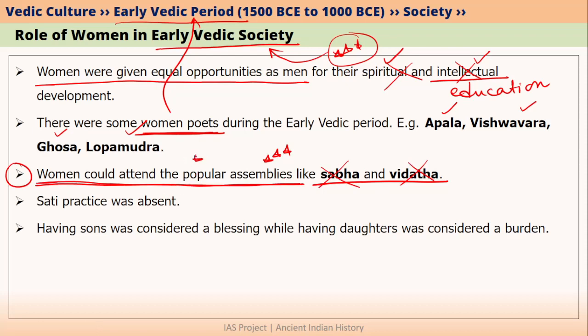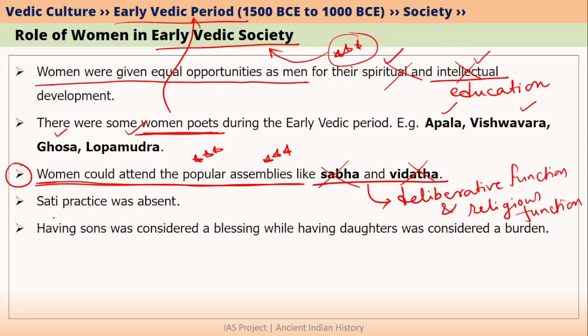So we can say that women had considerable deliberative as well as religious functions during early Vedic period because both these bodies were generally having deliberative function as well as religious function. We did not find any evidence of Sati Sahagamana practice during early Vedic period. This is also very important because this practice mainly came into importance during medieval India. We will talk more about Sati Sahagamana practice and Raja Ram Mohan Roy when we talk about modern Indian history. But for now, please remember that Sati practice was not there during early Vedic period.